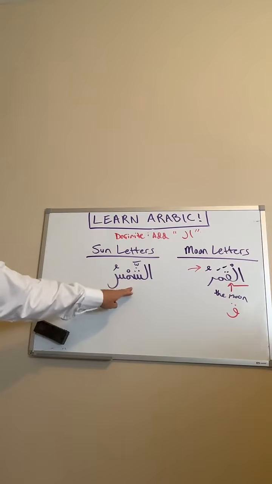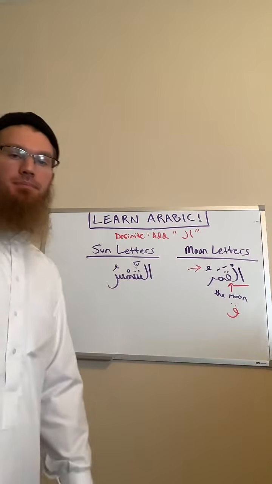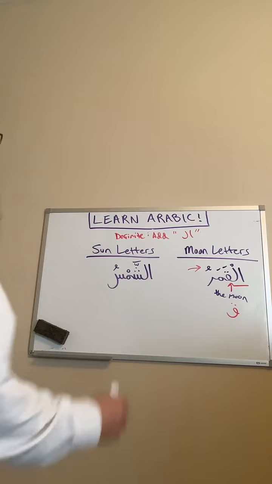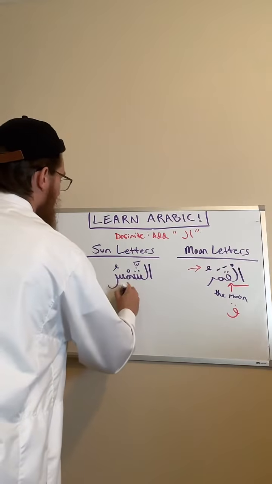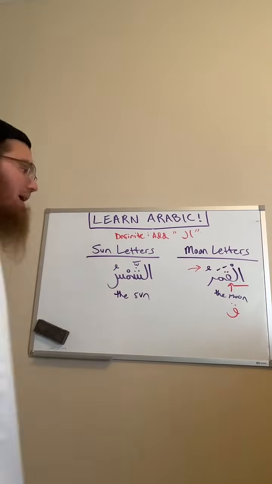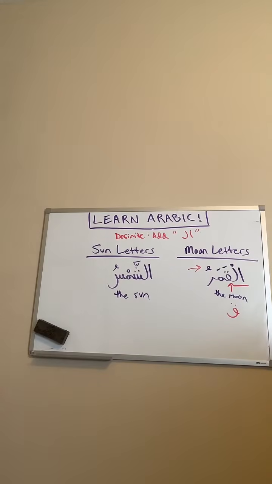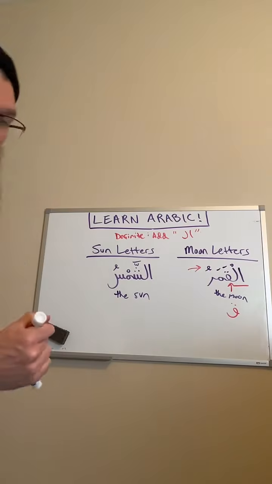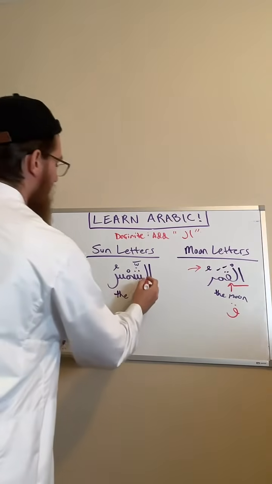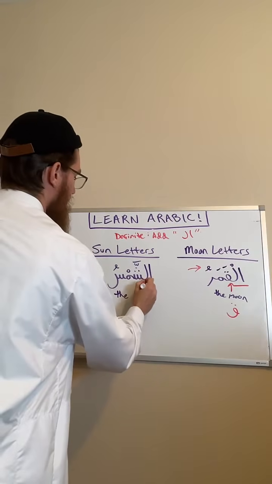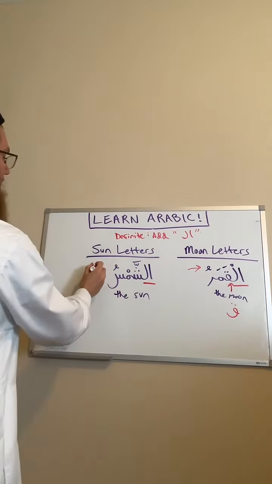Does this mean a sun or the sun? This means the sun. Why does this mean the sun? This means the sun because we have the definite alif lam in the beginning and it doesn't have tanween.